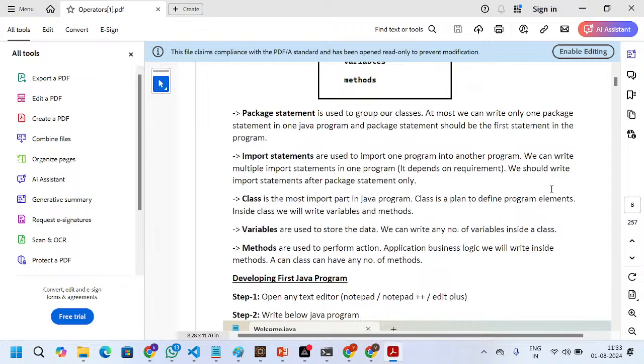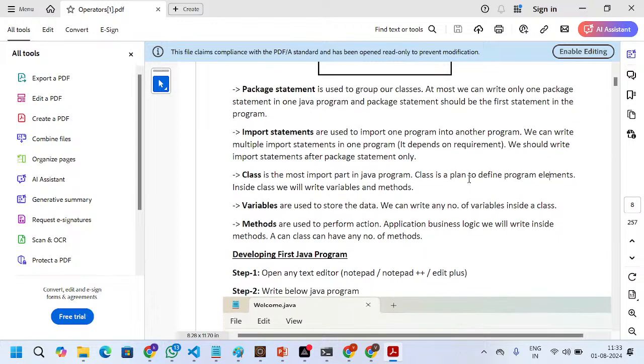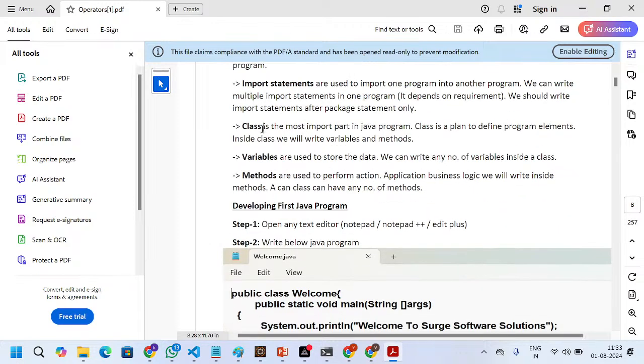We can write multiple import statements in one program, depending on the requirement. We should write import statements after the package statement only. Next, class is the most important part of a Java program.